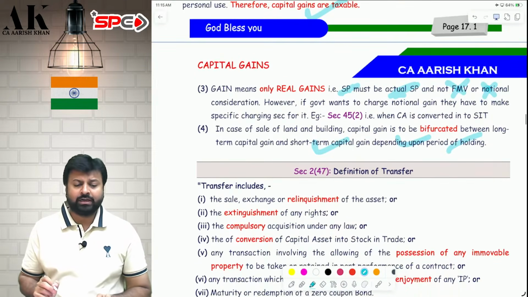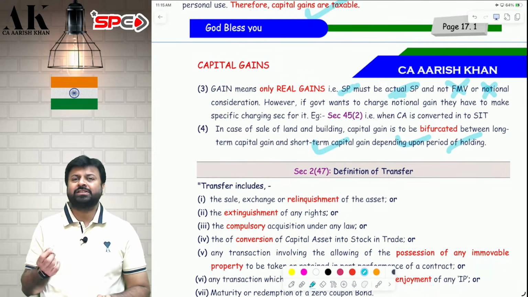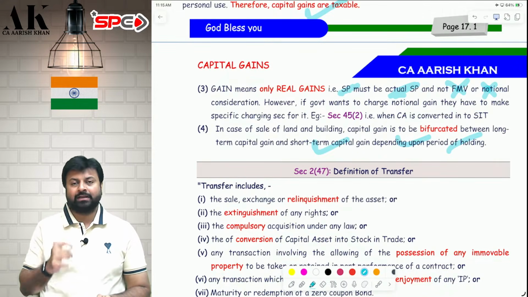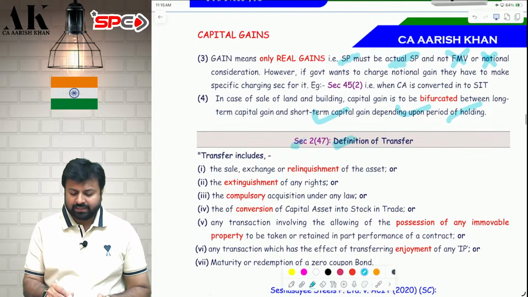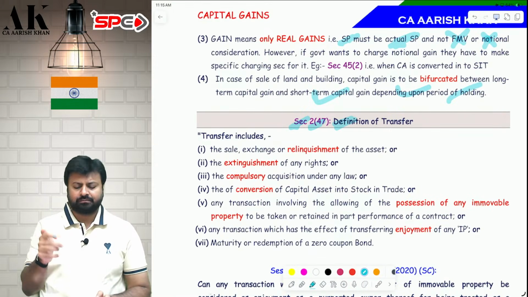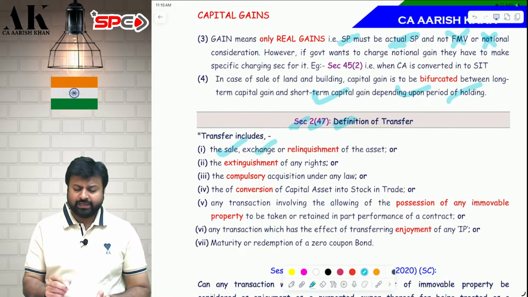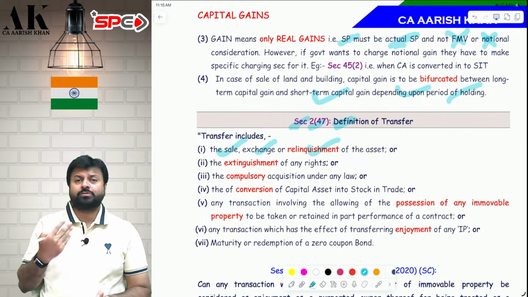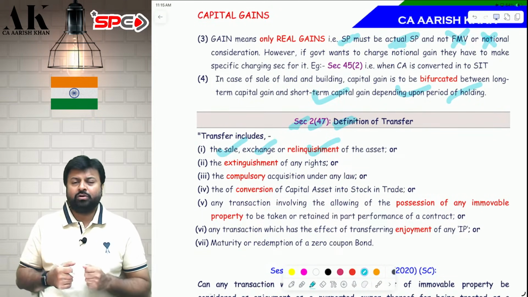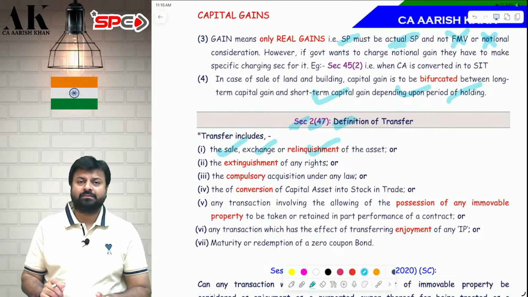Now we will talk about the definition of what? Transfer. What is transfer? To tax capital gains, you need to transfer a capital asset. So the definition of transfer is given in section 2, clause 47. Sir, what is transfer? Transfer includes sale. Transfer includes exchange. Transfer includes relinquishment. Sir, what is relinquishment? Relinquishment means to give up something. When you give up something, that is called relinquishment.